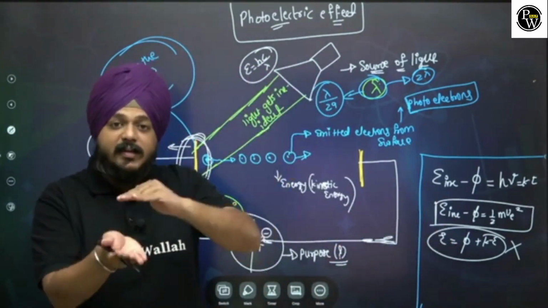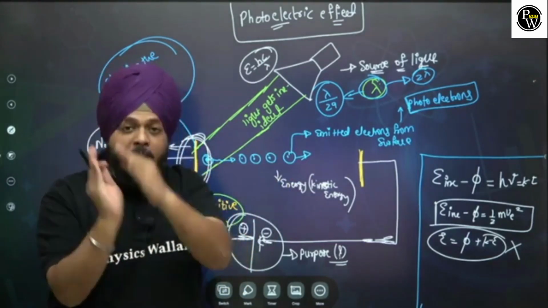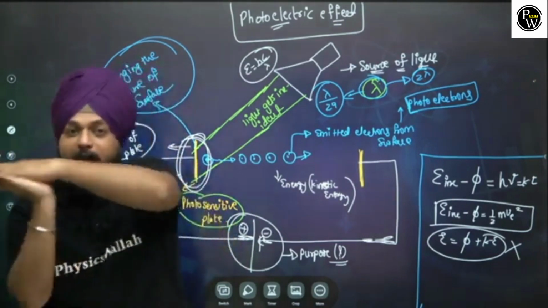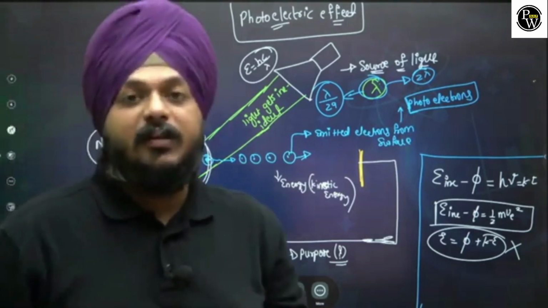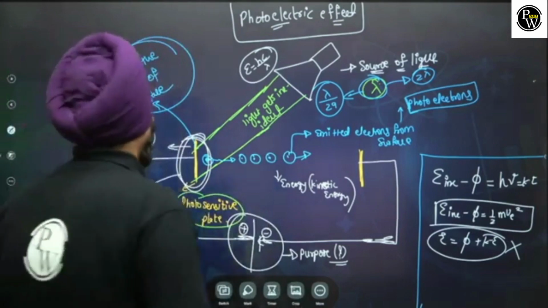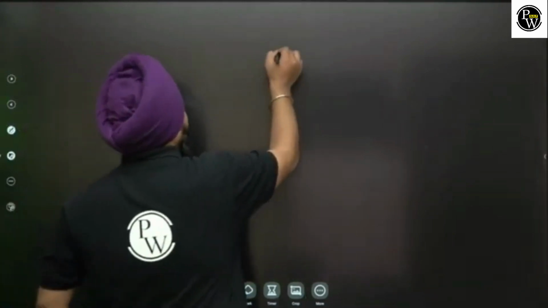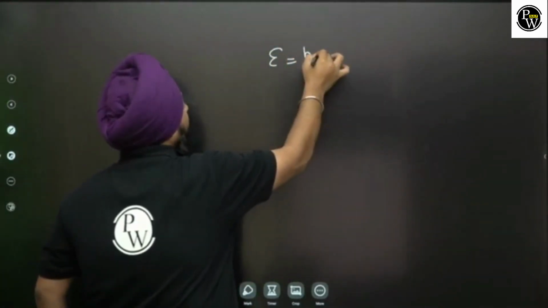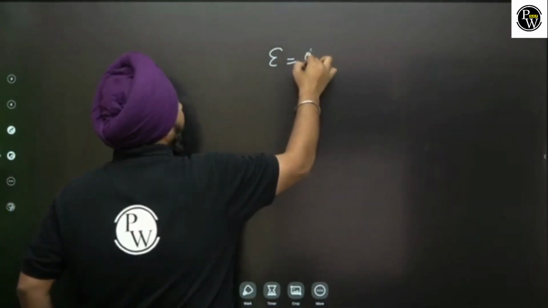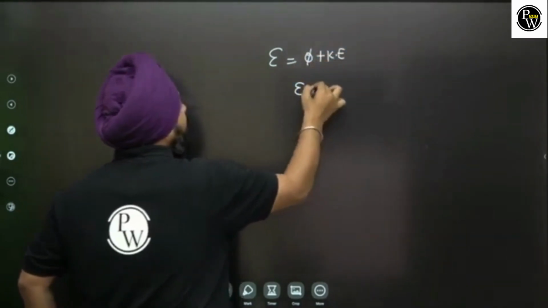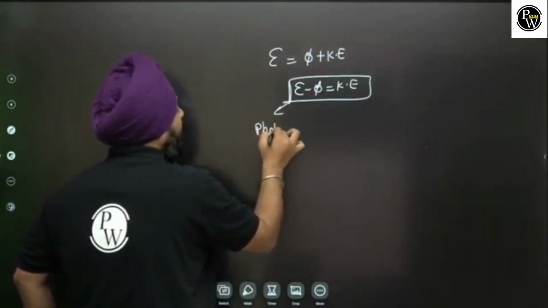The difference of the incident energy and the work function is the only amount the electrons will get to emit from the photosensitive surface. So from now onwards, whenever we see this equation, it is nothing else but the photoelectric equation. So it is phi plus kinetic energy, it is E minus phi. This is the correct equation, and this is the photoelectric equation.